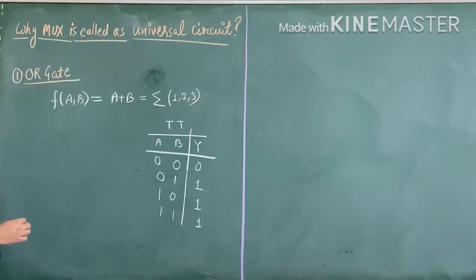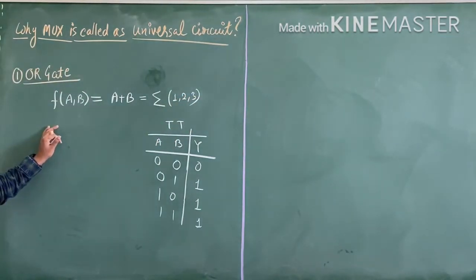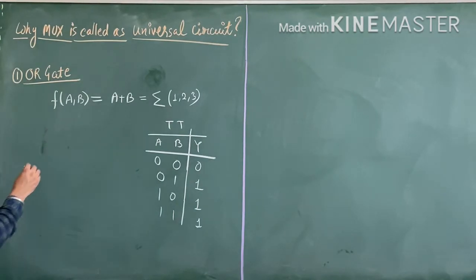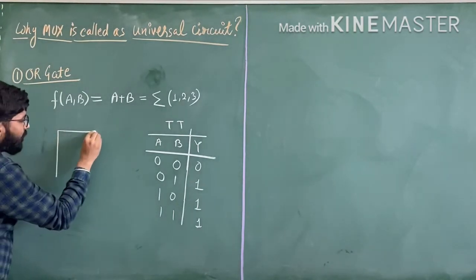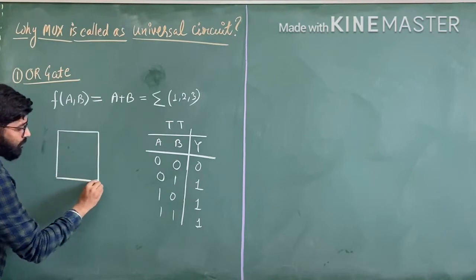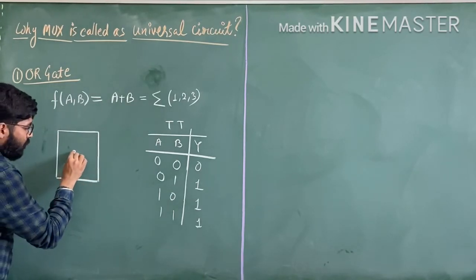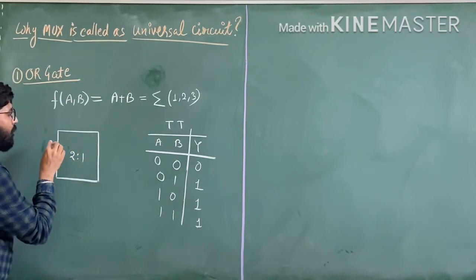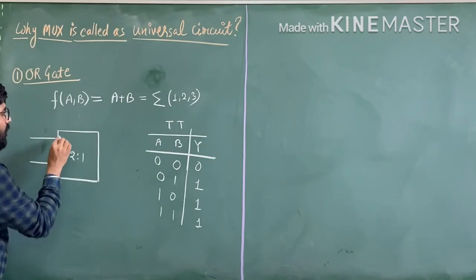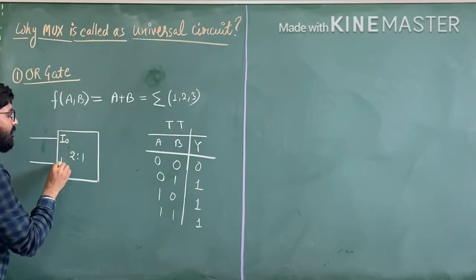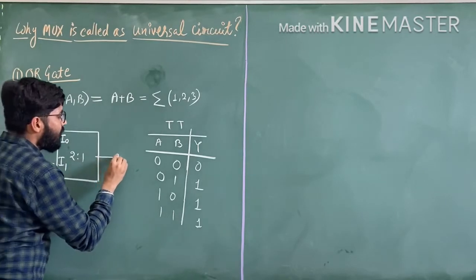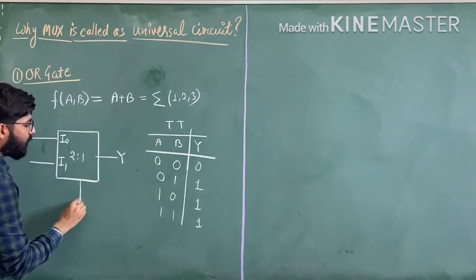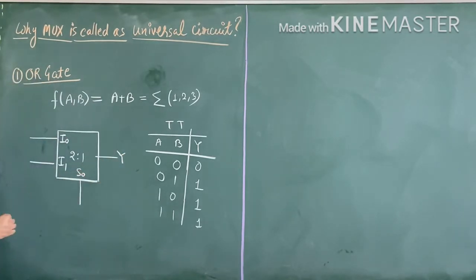So we have to design this OR gate with the help of a multiplexer. See, we have considered a 2 cross 1 MUX, and this is I0, this is I1, and this is the Y output, and we have a select input line S0.